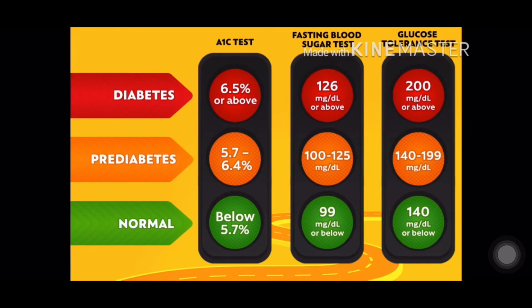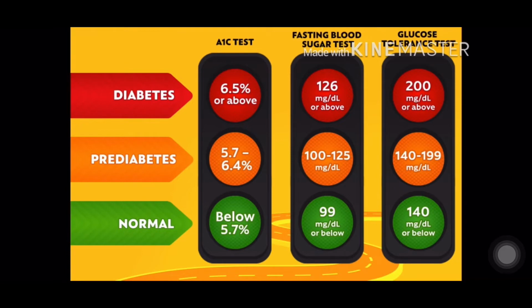Let's talk about PP. PP till 139 it is normal. From 140 to 199 it is the pre-diabetes range, and more than 200 is categorized as diabetes. For the sake of simplicity, I have taken PP as post meal, but as per criteria this is generally after 75 grams of anhydrous glucose.